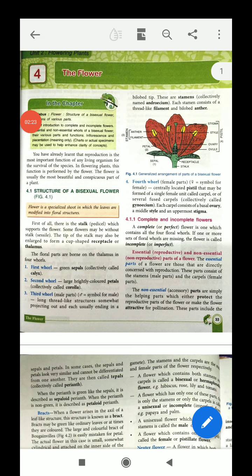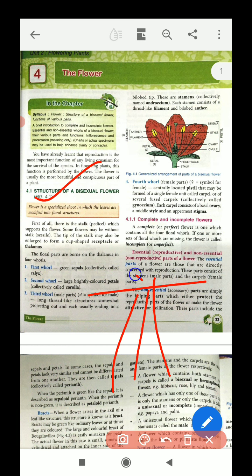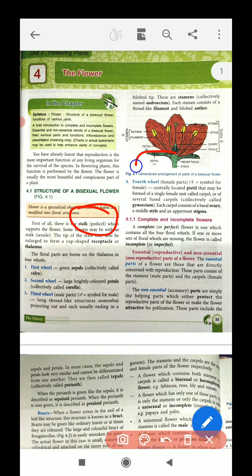So students, here is the definition: a flower is a specialized shoot. Under the ground is the root and the upper portion is the shoot. So it is a specialized shoot in which leaves are modified into floral structures. First of all, there is a stalk or pedicel. Just look at this figure.